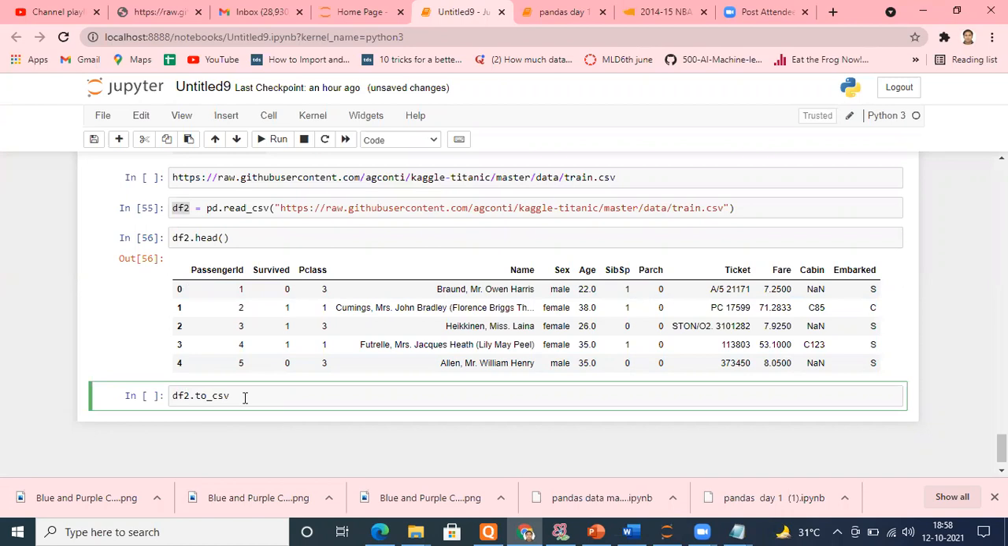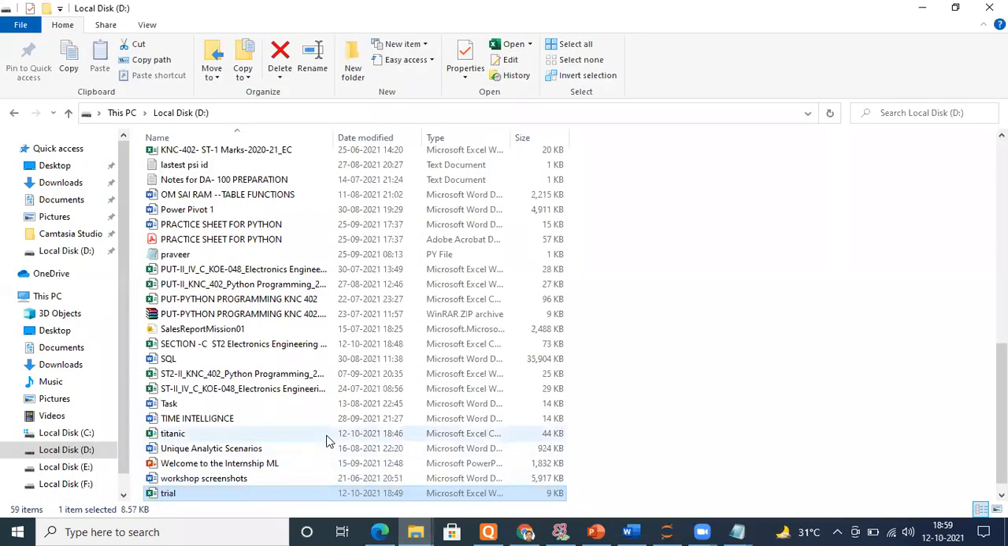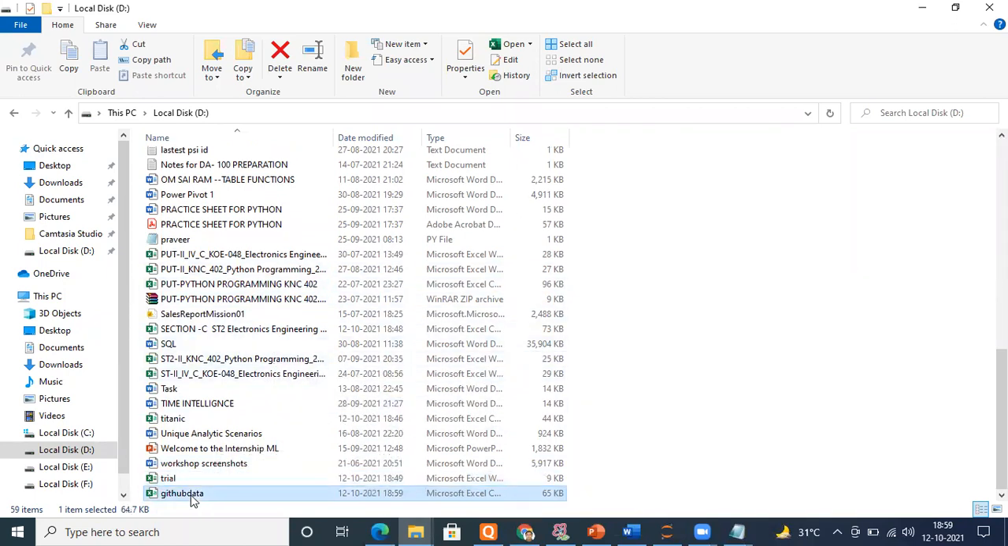So I click to_csv and here give the file name wherever you want. If you just put the file name, it will save in the PWD. If you want to save it somewhere else, for example in the D drive, then D:\ and any file name you want to give. Suppose I say GitHub data, githubdata.csv. This is the file name I give, and I want to save the same data frame, df2, inside githubdata.csv. Let me execute. And if I go to my D drive now, you should have a CSV file known as GitHub data somewhere. Can you see that?